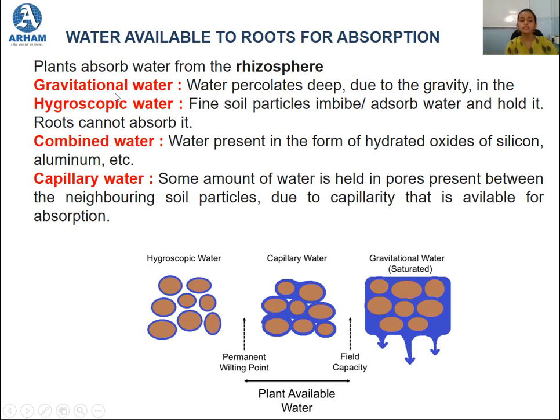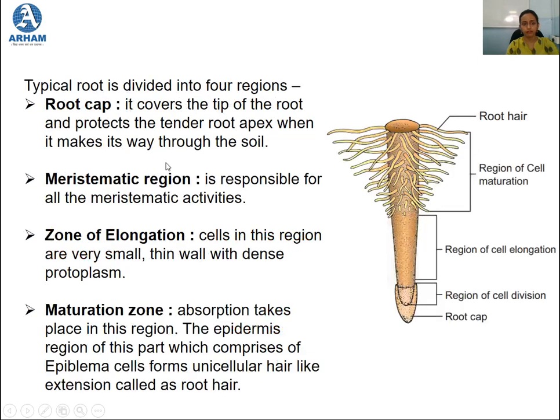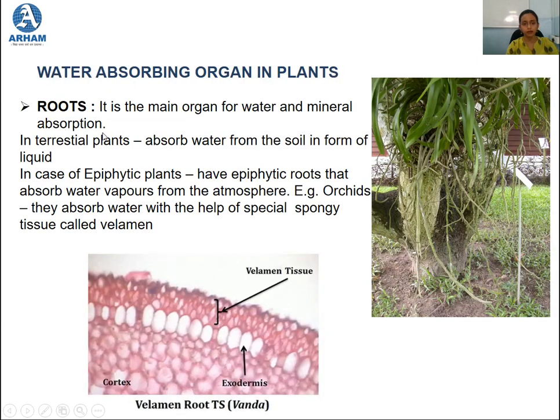Out of these four forms of water, only the capillary water is actually available for the roots for absorption. So let us just revise whatever we have done today in this part.